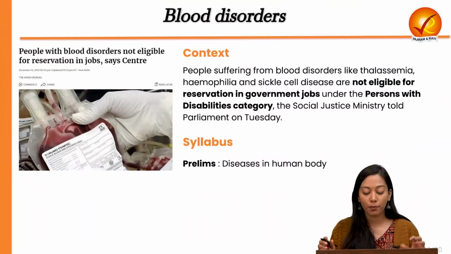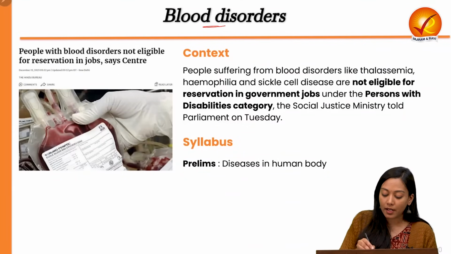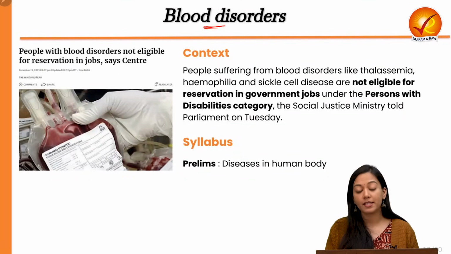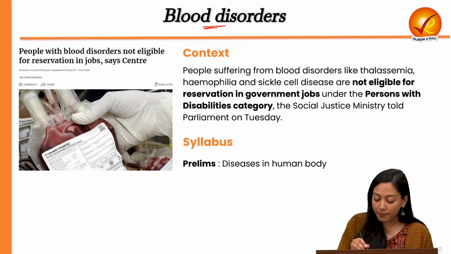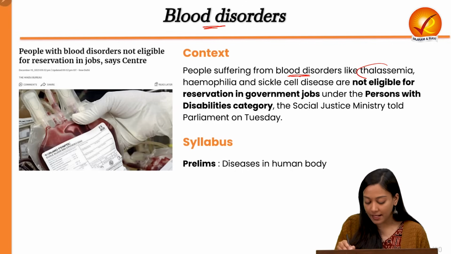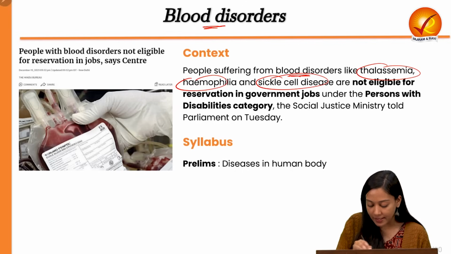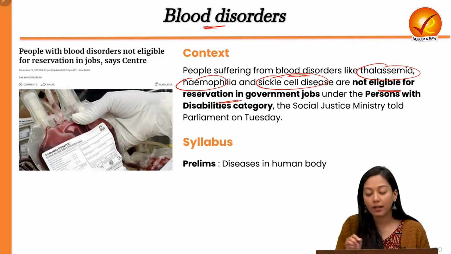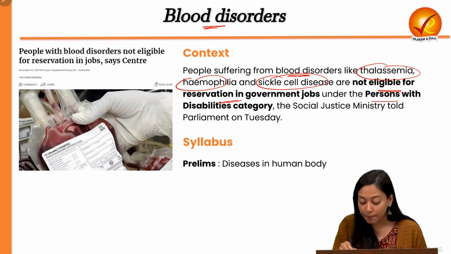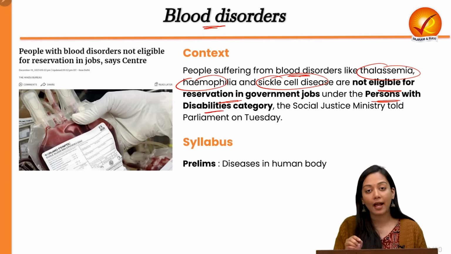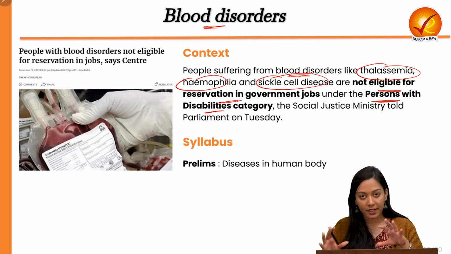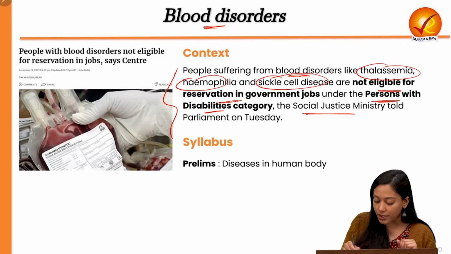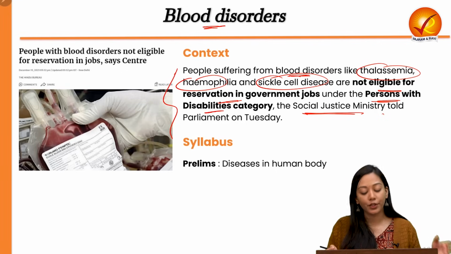Now coming to the last topic of the day, here we will read about some of the disabilities created as a result of blood disorders in the human body. It has been in the news because people suffering from blood disorders like thalassemia, hemophilia and sickle cell disease have been said to be not eligible for reservation in government jobs promised by the Persons with Disabilities Act. We will read about multiple disabilities in this Act in the upcoming slide. And this was said by the Social Justice Ministry on Tuesday.